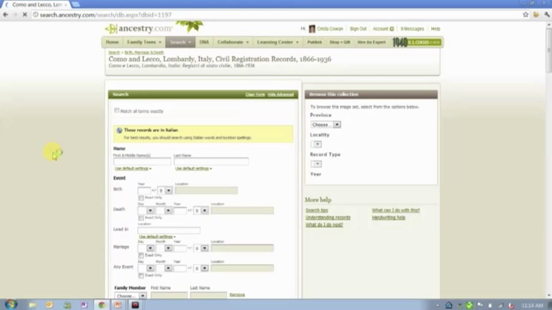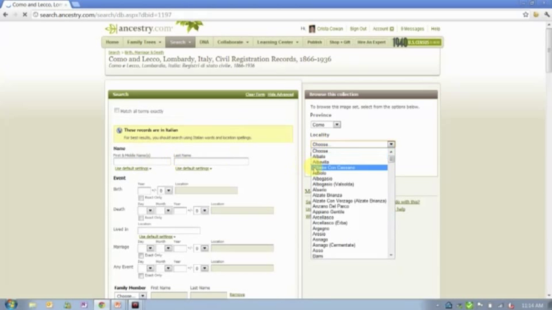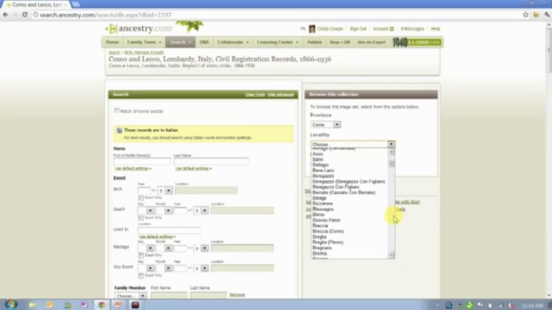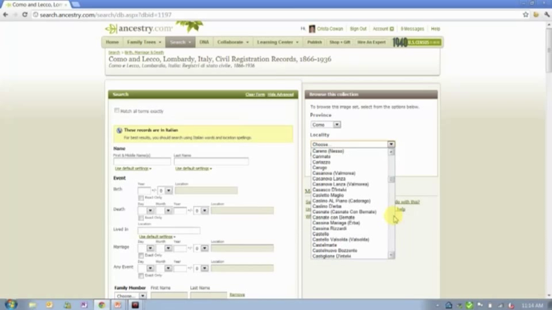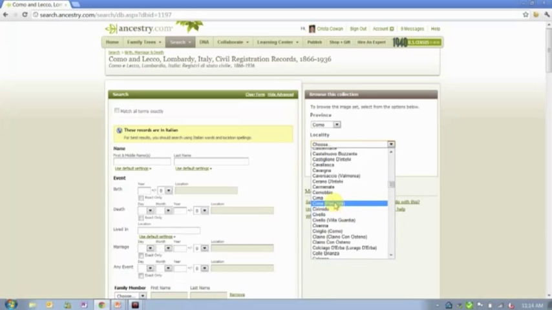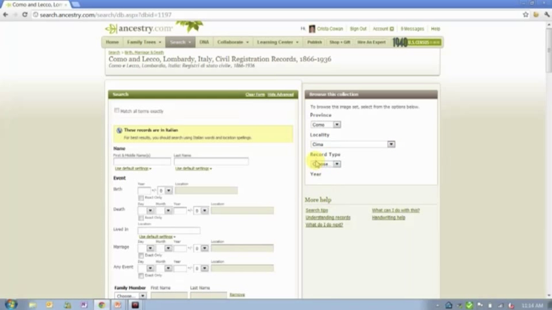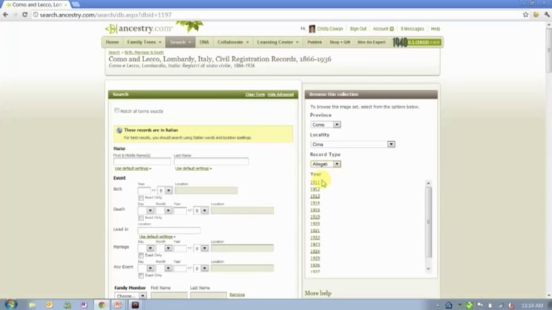These records are in the original languages, and some of these records are gorgeous, gorgeous records. I can look here, I can browse them or I can search them, but if, for example, I knew the exact town in Italy where my family was from, I could come in here and browse directly to the records that I was interested in, and for whichever year I was interested in those records.